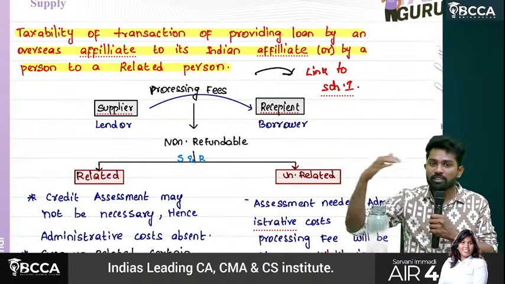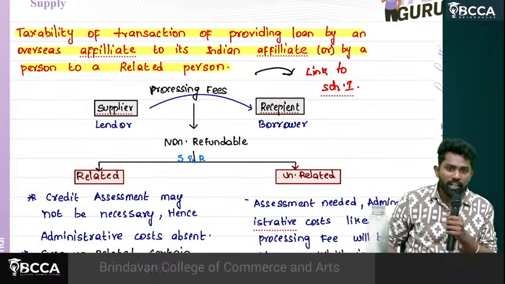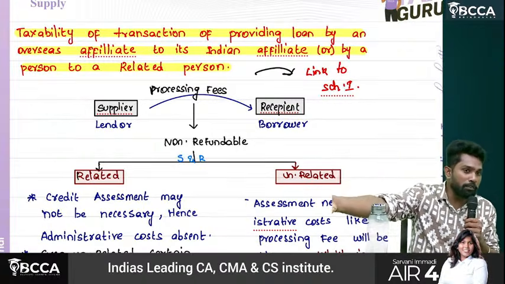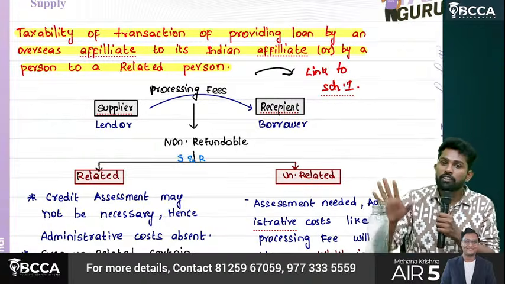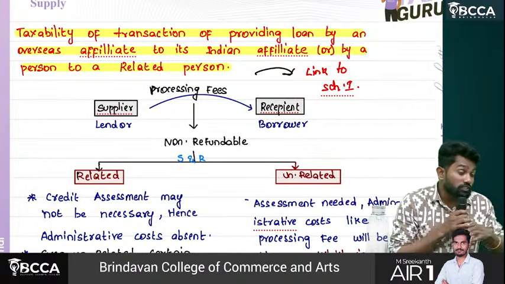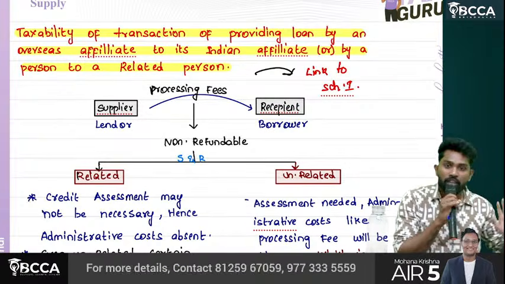Second one, my subsidiary came for loan. So do I need to check more about my subsidiary? I know everything about my subsidiary. So directly I know whether my subsidiary can repay or not. That's why what I did, for subsidiary I didn't take any processing charges. Whereas for outsiders, I may take processing charges. Sometimes I may waive off also.